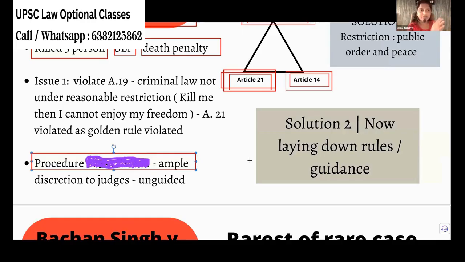One judge may feel that for this particular offense, we must give the death penalty. Another judge may feel that, no, it is okay, we need not give the death penalty. So there is a difference in opinion, right? So it is violating Article 14. There is no proper yardstick. There is no proper procedure. That was his second contention.